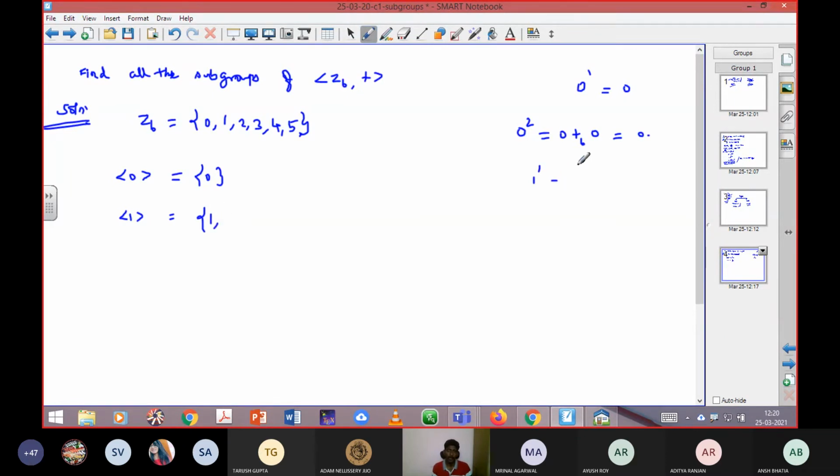Next, 1 power 2 means 1 addition modulo 6 1, that is called 1 square. So 2 will be the answer. Next, 1 cube is 3. Next 4, 5, 0. The last answer should be noted 0.